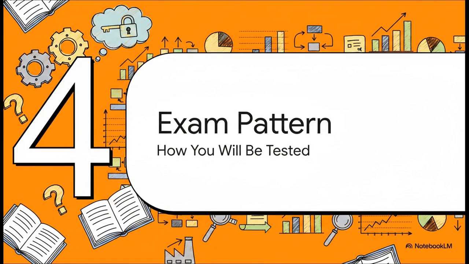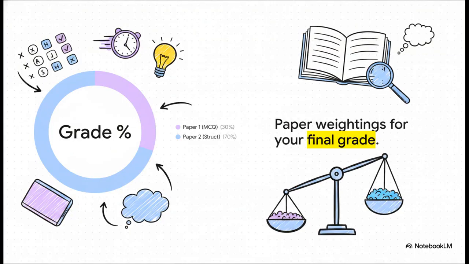Okay, let's look at Section 4, Cracking the Exam Pattern, How You Will Be Tested. So, how does the actual grading work? Well, your final grade relies entirely on just 2 papers. First up, you've got Paper 1, which is a fast-paced 45-minute multiple-choice test worth 30% of your grade. Then comes the real heavyweight, Paper 2. That's a comprehensive 2-hour and 15-minute structured question exam making up the remaining 70%. Managing your pacing between these two very different formats is absolutely essential.